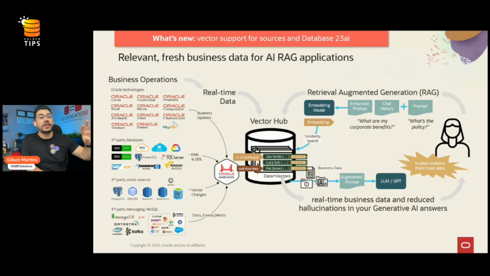And second, we can convert the relational data to vector data in a real-time replication. And after that, deliver all of this in a vector hub, consolidated in a single database. So we have many applications like RAG and LLM to do all of the AI things. So this is really cool, isn't it?